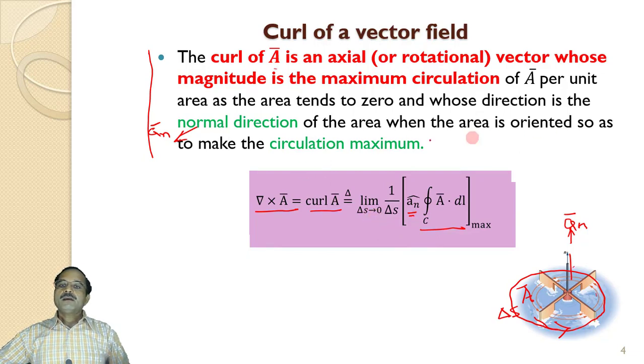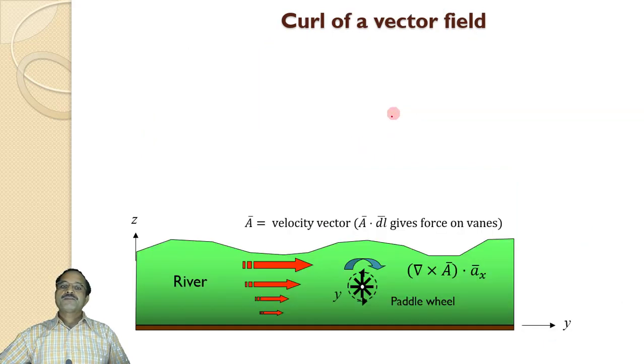And the area is so oriented so as to make the circulation maximum. So that's why 1 upon delta S here. So this is a complete statement. I have represented it in the form of mathematical statement. So this is what is curl, the mathematical statement and the physical significance. Now let us see how to evaluate this curl in Cartesian coordinates, cylindrical coordinates and spherical coordinates.